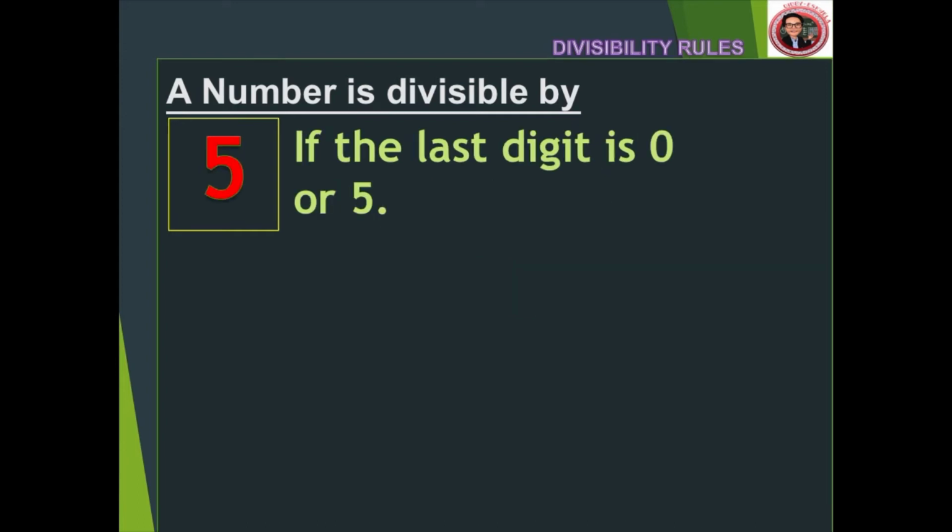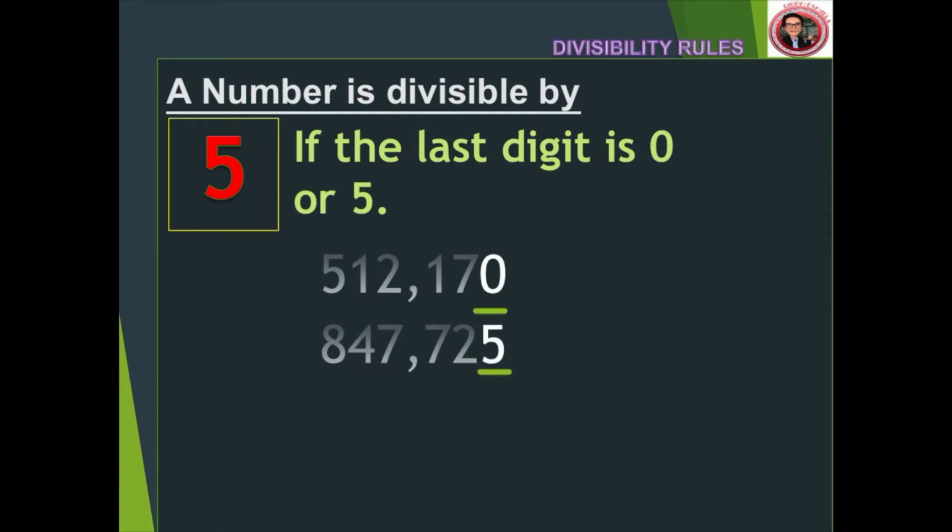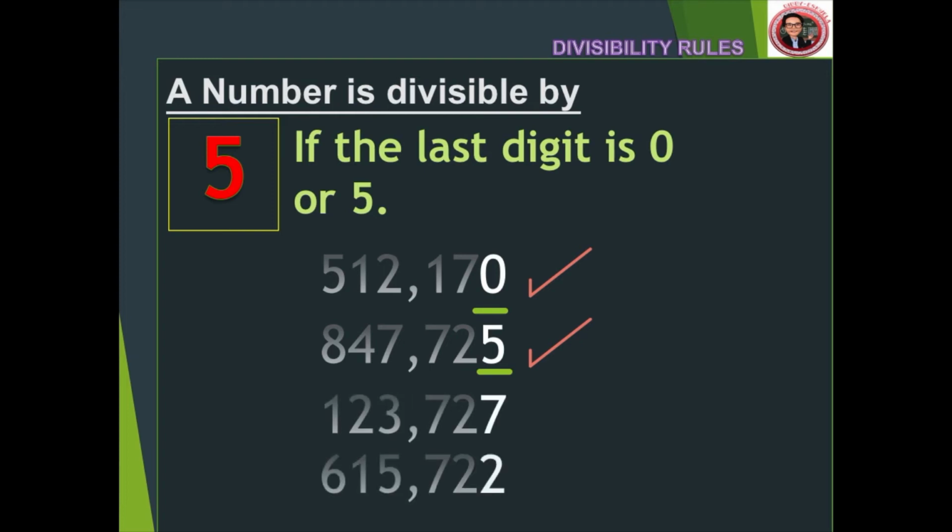For 5, it's very simple. The last digit must either be a 0 or a 5 to make the number divisible by 5. The first two examples are both divisible by 5 since they satisfy its divisibility rule. And how about the last two examples? Do you think they're divisible by 5? No, they're not divisible by 5.